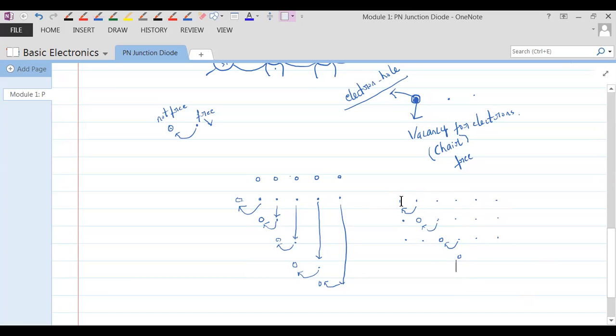The vacancy is a hole. When an electron moves from one place to another, the place which it leaves creates another vacancy, that is again a hole. Again the next electron moves from one place to another, so again it leaves back a hole. So the whole movement is like this. The holes seem like they are moving in this direction, whereas electrons seem like they are moving in that direction. But actually, only electrons are moving, but holes are not. Holes just seem like they are moving in the opposite direction to the direction of flow of electrons.